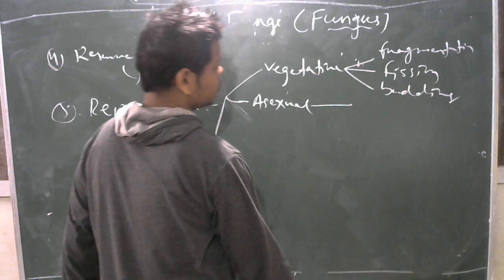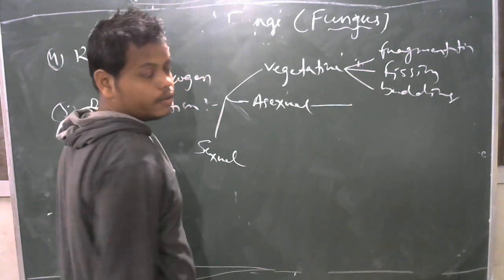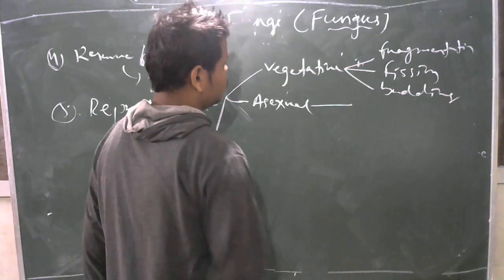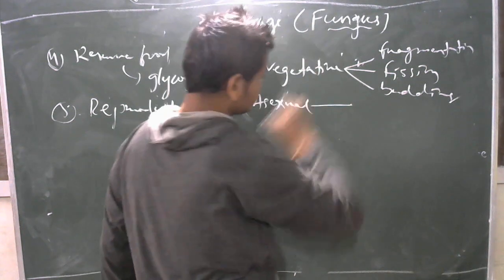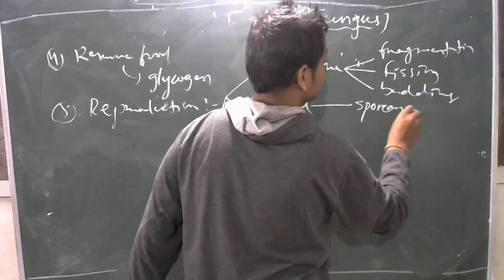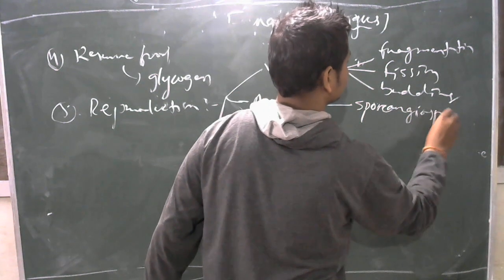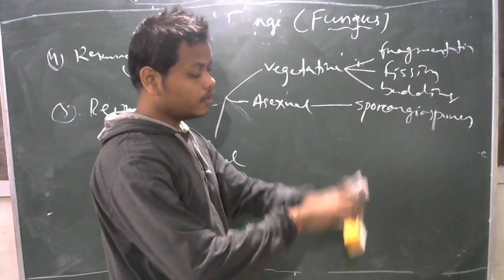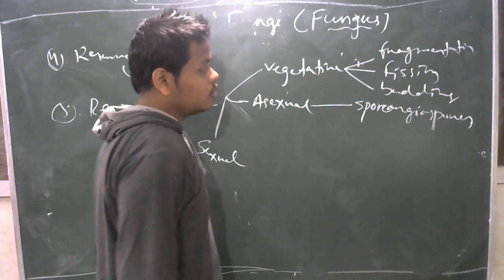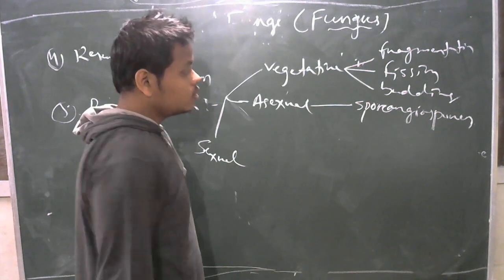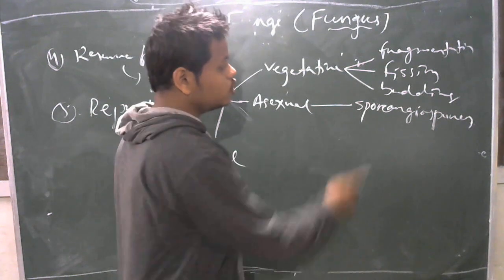Asexual reproduction occurs by the formation of special asexual spores. Those spores are generally called sporangiospores. These sporangiospores develop inside the sporangia; sporangia is the plural and sporangium is the singular. These sporangiospores are of two types.